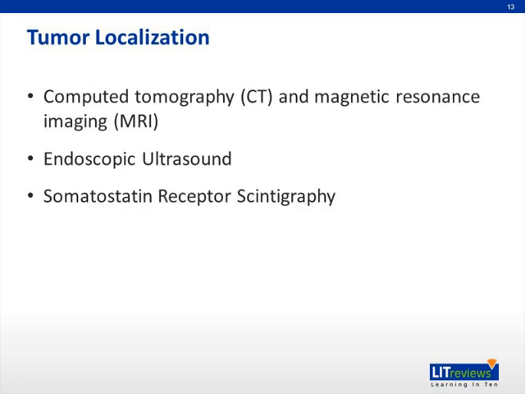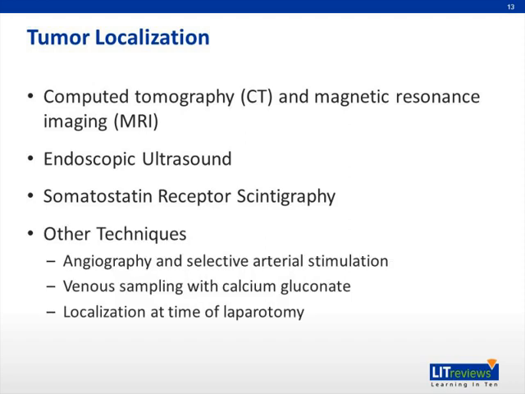Third, somatostatin receptor scintigraphy with labeled octreotide can be used and may be the most accurate in identifying primary gastrinomas. When strong clinical suspicion persists despite negative results, other techniques that can be used to localize the tumor include angiography and selective arterial stimulation and venous sample with calcium gluconate. Sometimes tumor localization can only be achieved at laparotomy by direct palpation, duodenal transillumination, or intraoperative ultrasound.